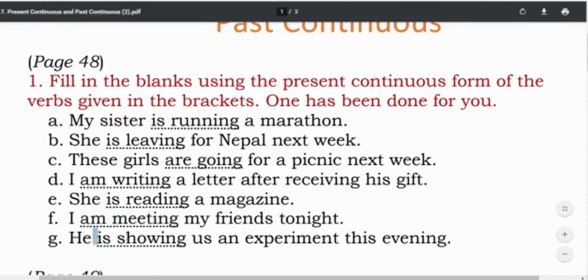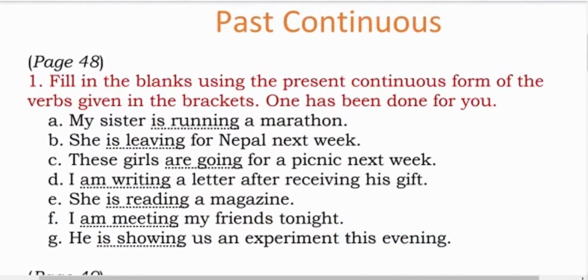Next, he is showing us an experiment this evening. Here also it is near future, this evening. We are not talking about an evening of the next year. This evening, that means today evening. He is showing.